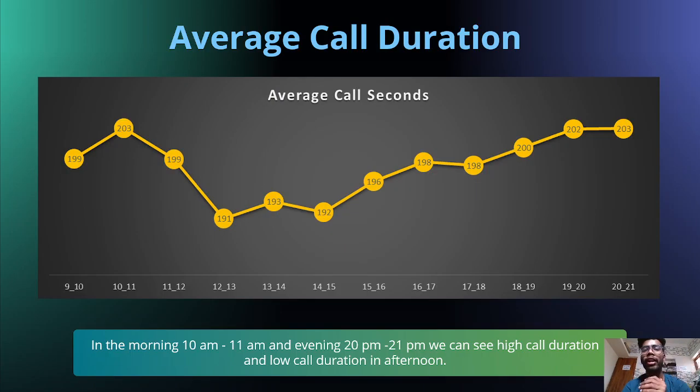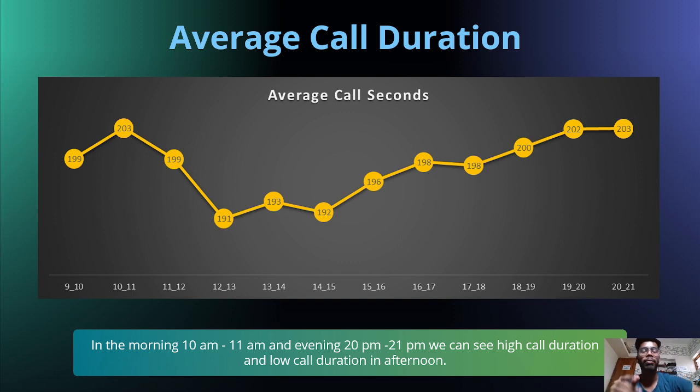The findings are that in the morning, 10 a.m. to 11 a.m., and in the evening, 20 to 21, we can see high call duration, and low call duration in the afternoon. So the interaction between the customer and the agent is high in the morning and the evening, but in the afternoon it goes slightly low.